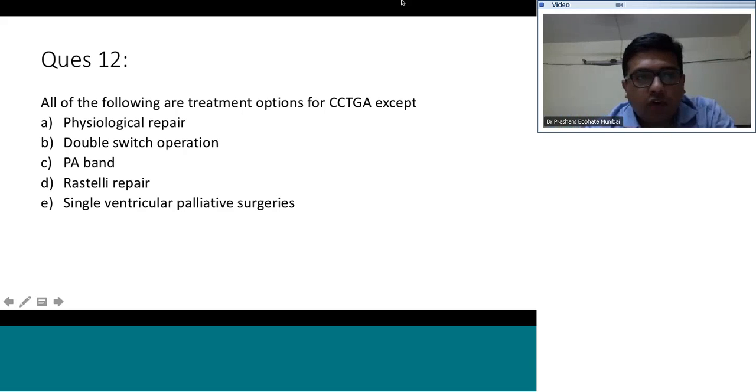All of the following are treatment options for CCTGA except.